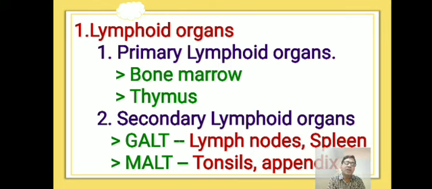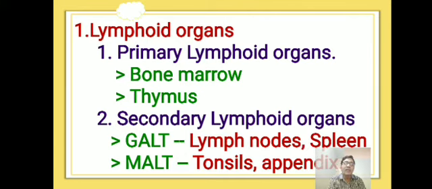Coming to the primary lymphoid organs, the organs in which T lymphocytes and B lymphocytes undergo maturation and acquire immune response are called primary lymphoid organs. The primary lymphoid organs consist of two organs: one is bone marrow, another is the thymus.